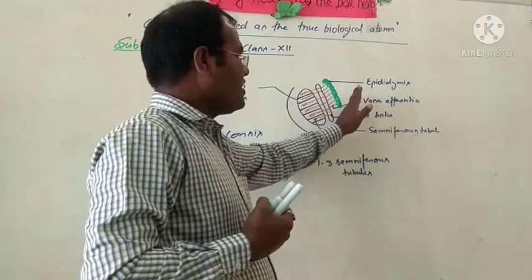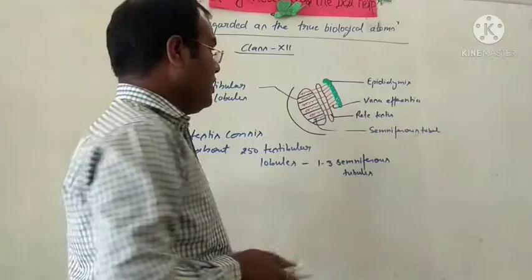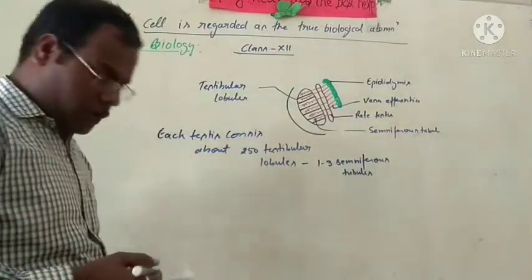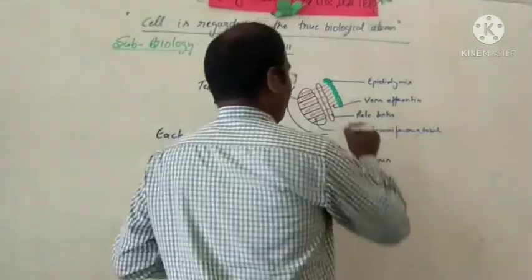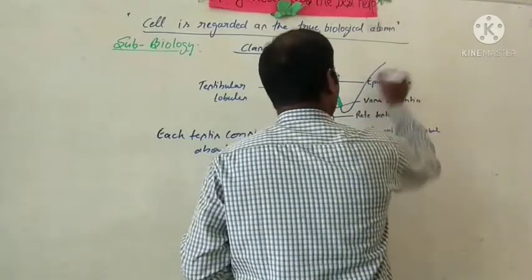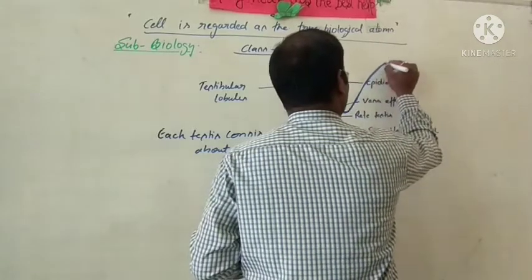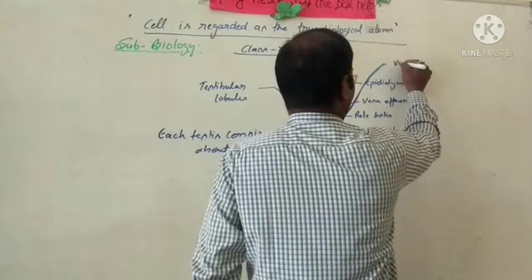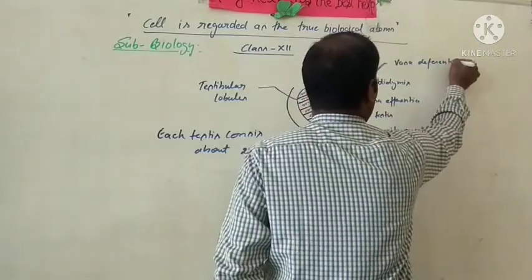So vasa efferentia open into the epididymis. From the lower part of the epididymis, another tube arises, called the vas deferens.